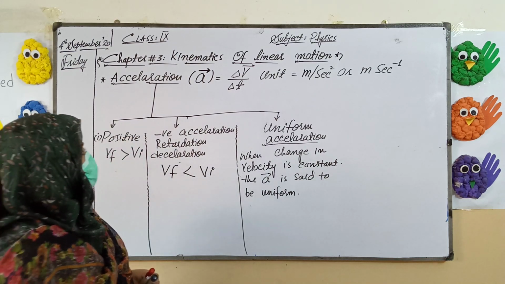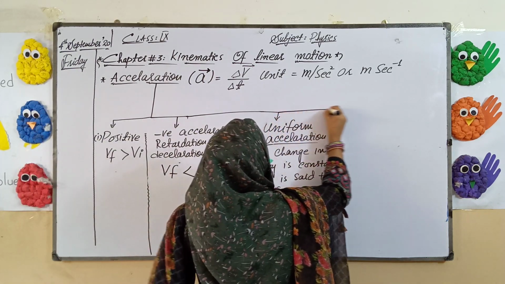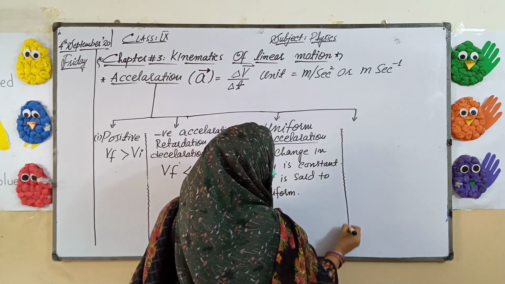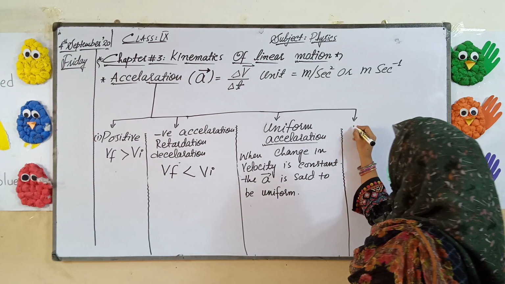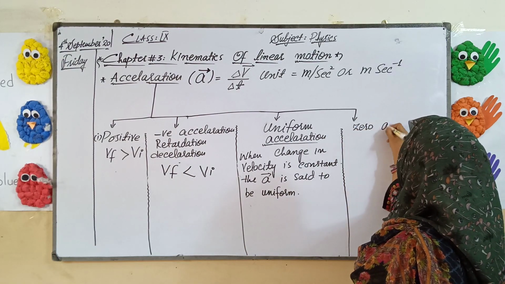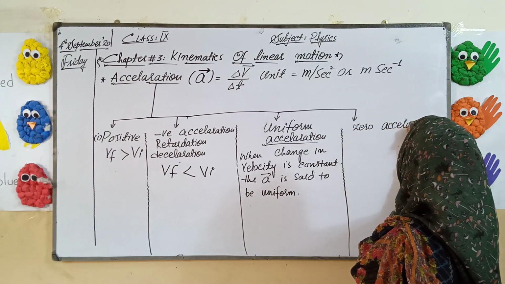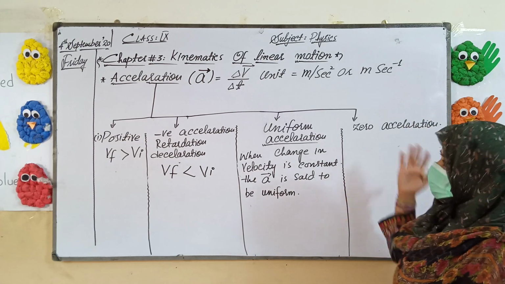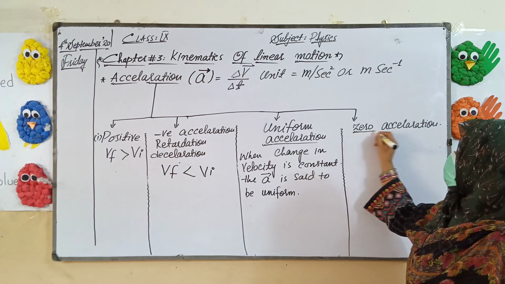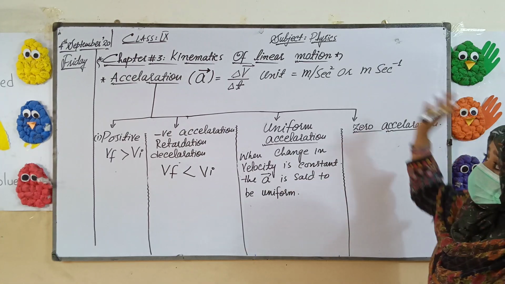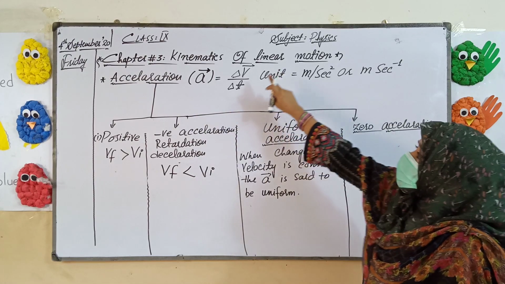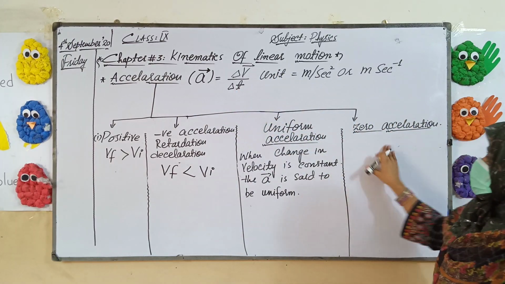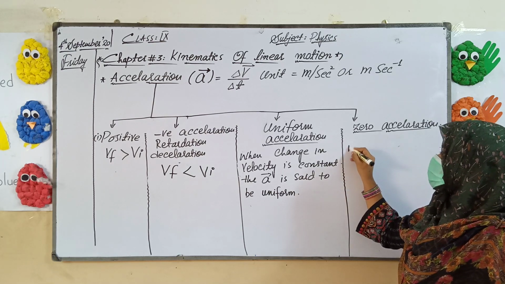Now we have the last condition of acceleration, that is zero acceleration. What will be the zero acceleration? Obviously, the zero acceleration will also be explained by the change in velocity, as acceleration is known as the rate of change of velocity per unit time. For zero acceleration, we will consider the velocity.